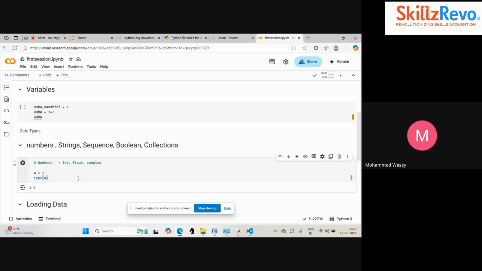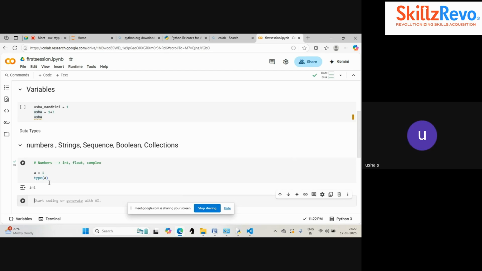Yes, ma'am. Can we pass more than one variable in the type function? No, only one variable we can pass to check the data type of that variable. If you want to check another variable, you have to write type one more time. Now I am going to create a float type.